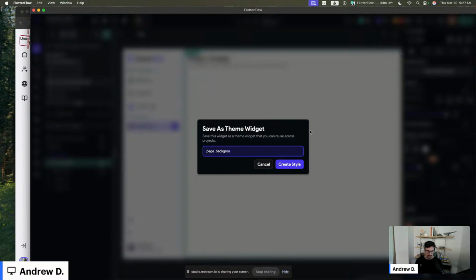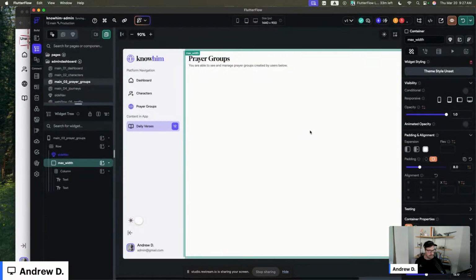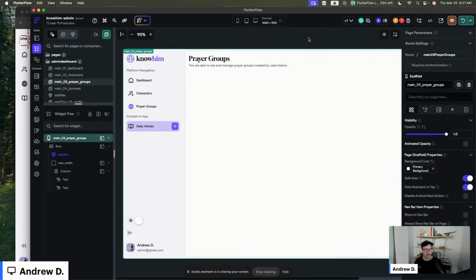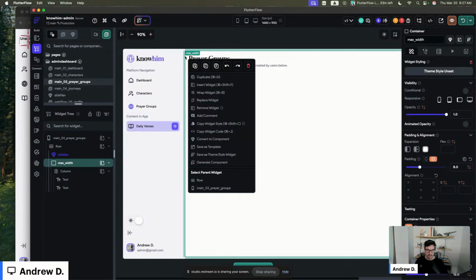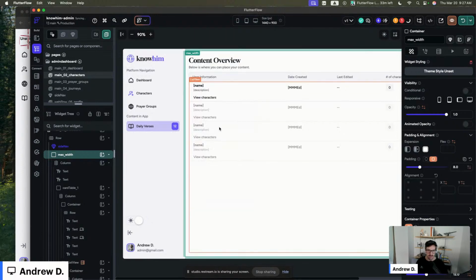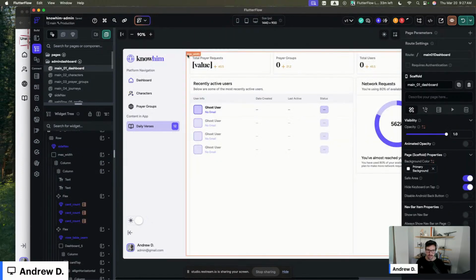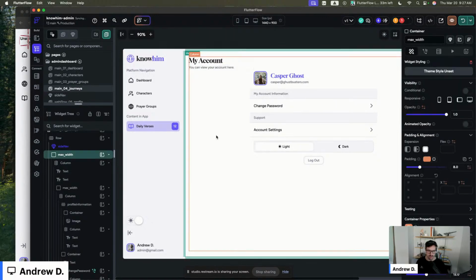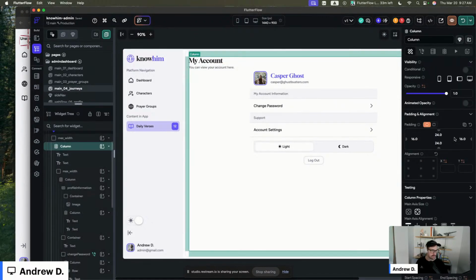Page background. I guess saving as a theme style is not working. But yeah, that's sort of beneficial. You can just copy and paste this widget style as well. So we'll just paste that. I think it's already pasted on that guy. We'll do it on this guy too. Paste it. Nice.